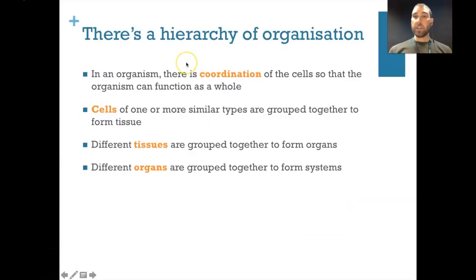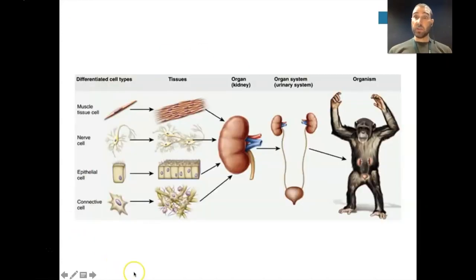So in organisms, there's a hierarchy of organization. Cells need to coordinate to produce a whole organism. So we have cells of one or more similar types grouped together to form tissues, different tissues grouped together to form organs, and different organs together to form systems. And then lots of systems together make your organism. So here's a visual representation of that.